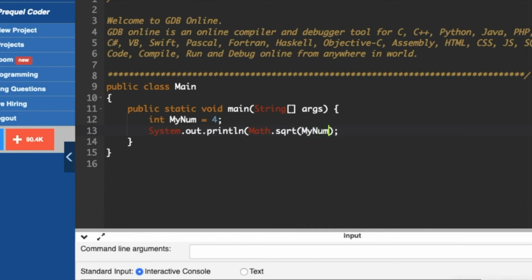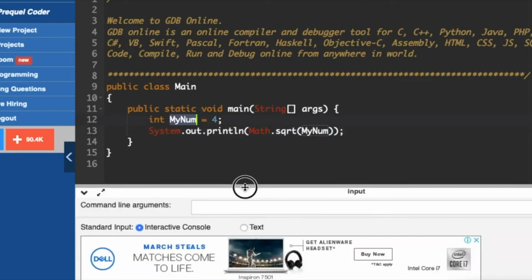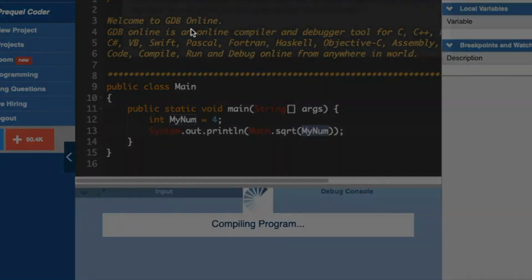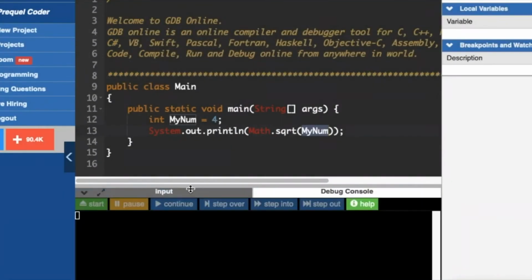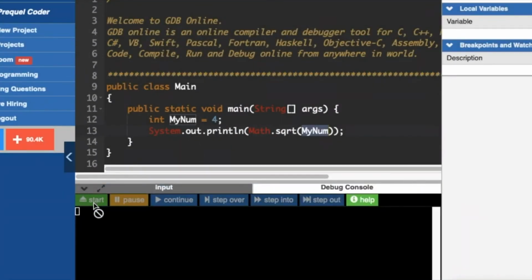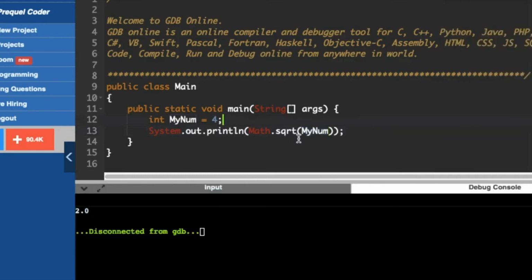If you declare x, you need to print out x here. If you declare myNum or any other variable of your wish, you need to replace it here. Let me run this and see. It's 2. So the square root of 4 is 2.